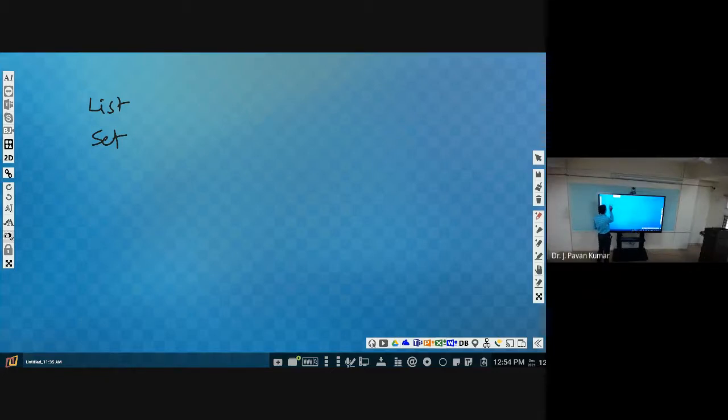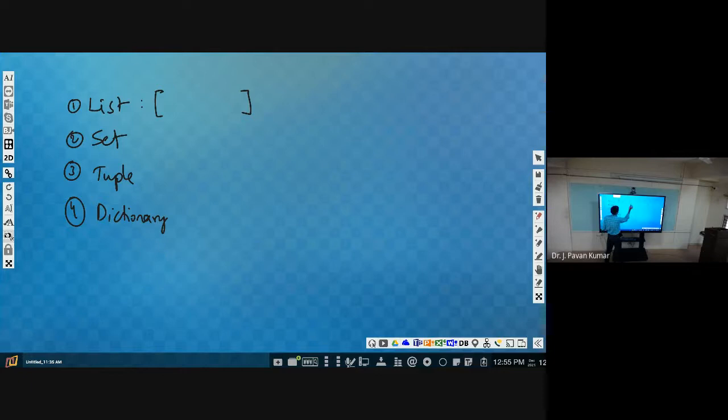So we have seen several collections: a list as one type, then set, then tuple, then what else? Dictionary, right? These are some of the collections which we have seen. List is nothing but a collection of elements. These elements can be of any type, and these are ordered. We denote it using square brackets. Ordered, and can we change it?